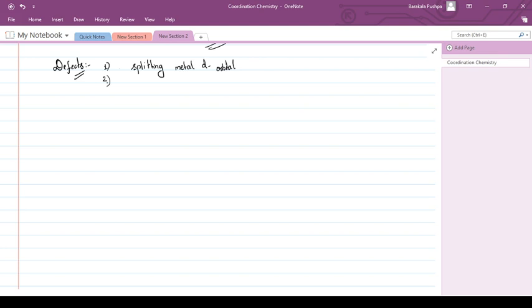Then he did not give a proper explanation why some ligands form outer orbital complexes, whereas some of them form inner orbital complexes. And he did not explain why some four coordinated species are tetrahedral and some are square planar in nature. He also did not give a proper explanation why in some cases it is paramagnetic in nature and in some cases diamagnetic, and he is considering only the spin only formula.